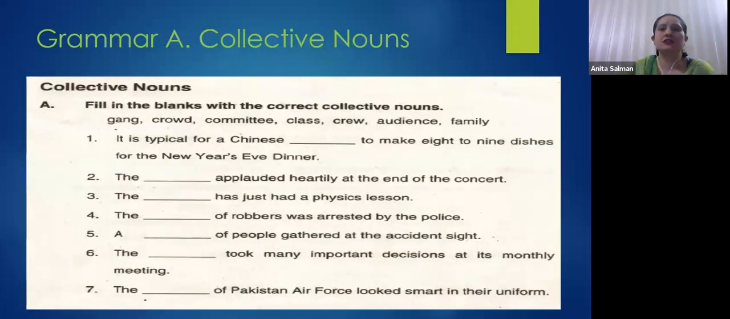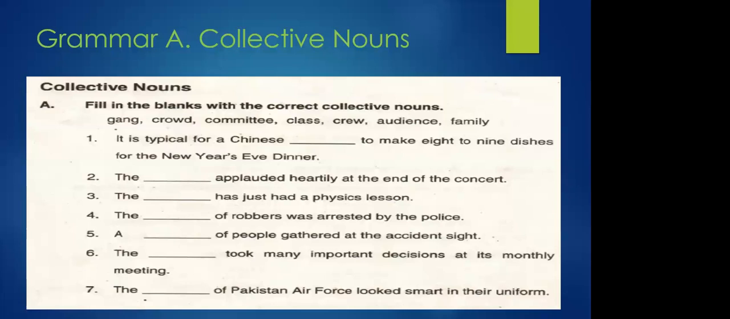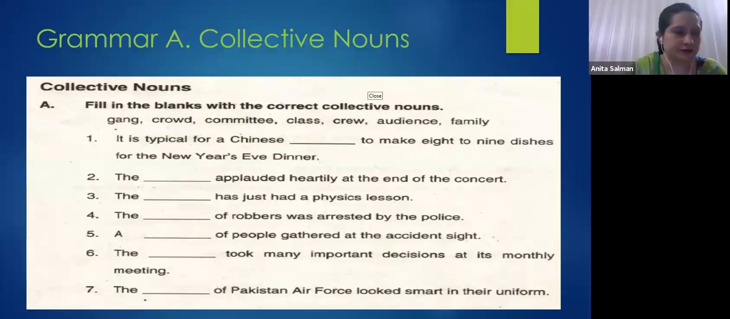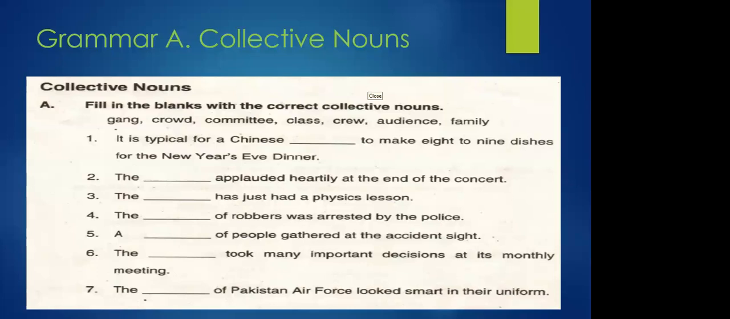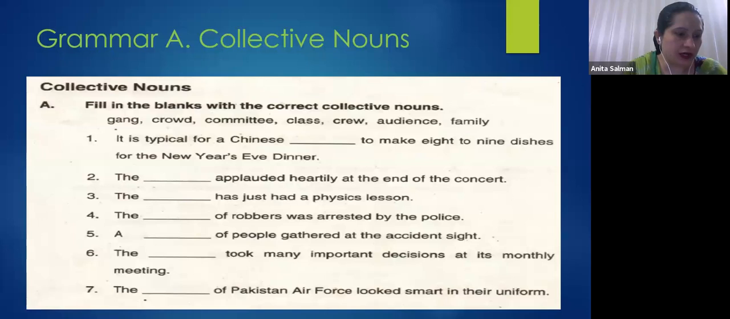It is typical for a Chinese dash to make 8 to 9 dishes for the New Year's Eve dinner. You can unmute yourself and keep on replying what will come here. Nawal, yes, tell me. It is typical for a Chinese family to make 8 to 9 dishes for the New Year's Eve dinner. Very good.